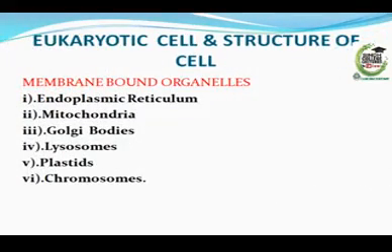Membrane-bound organelles. Number 1, endoplasmic reticulum. Number 2, mitochondria. Number 3, Golgi bodies. Number 4, lysosomes. Number 5, plastids. Number 6, chromosomes.